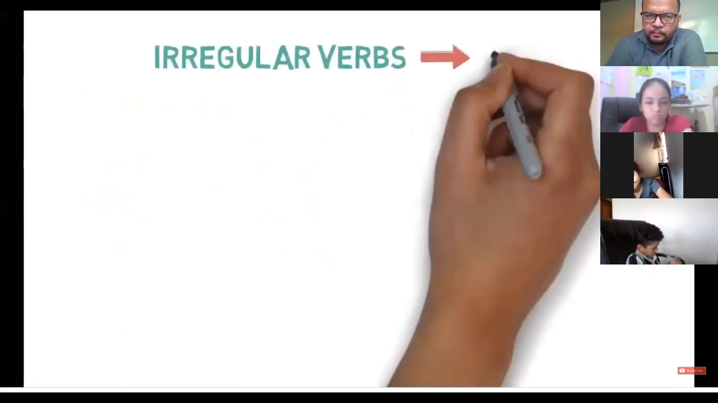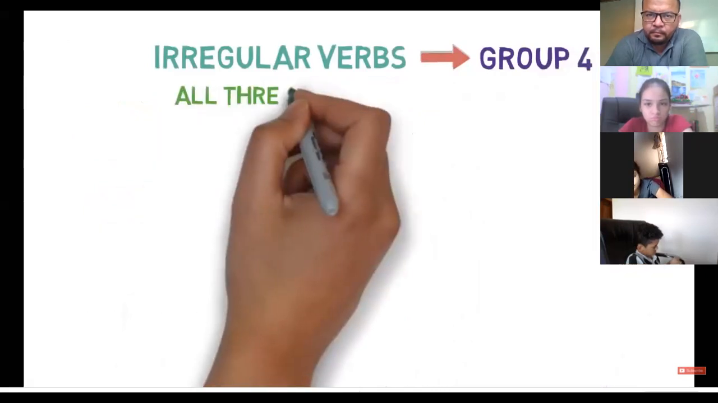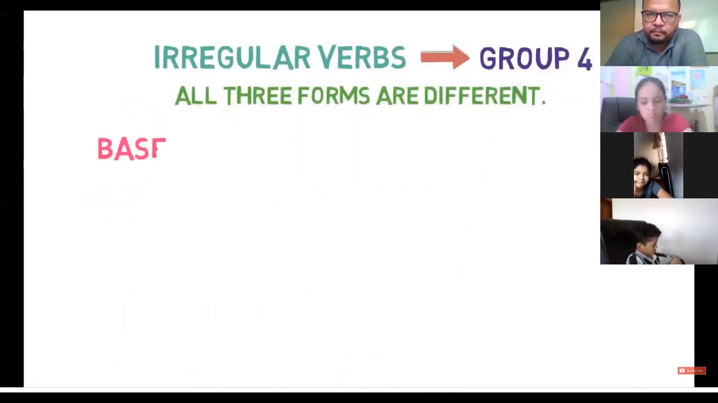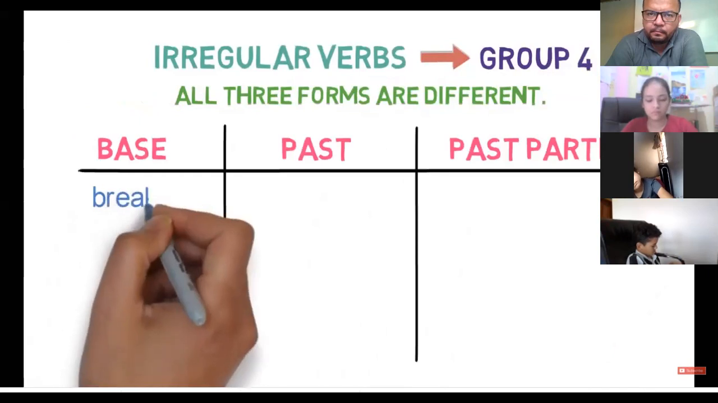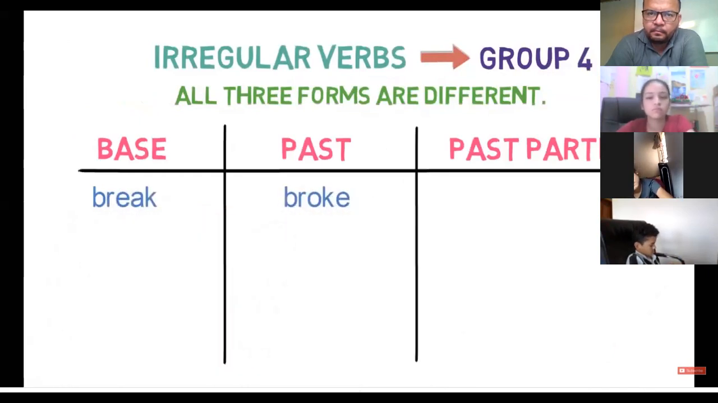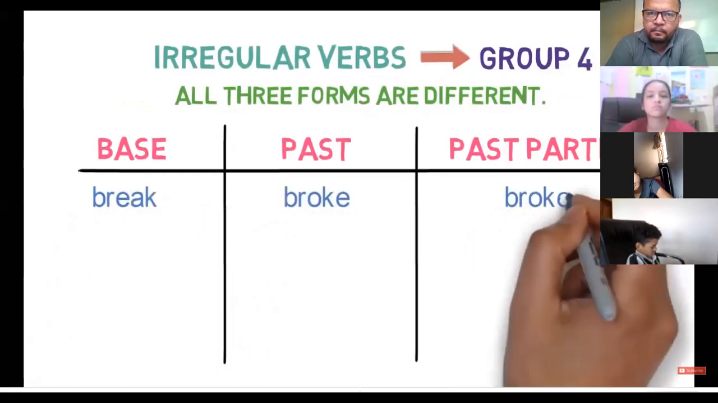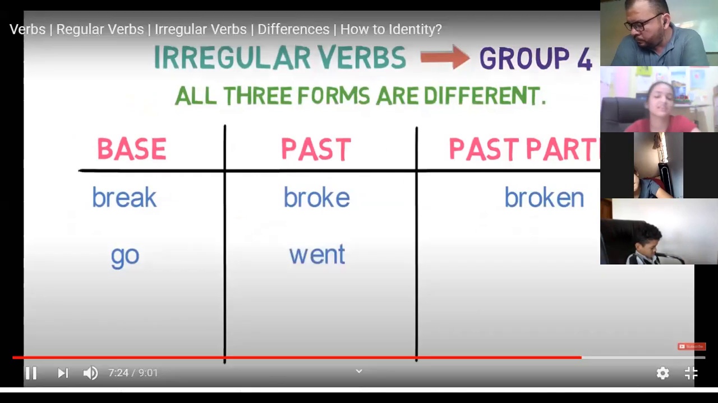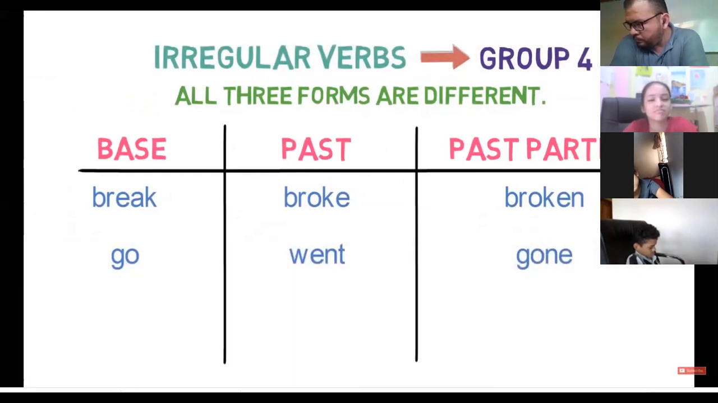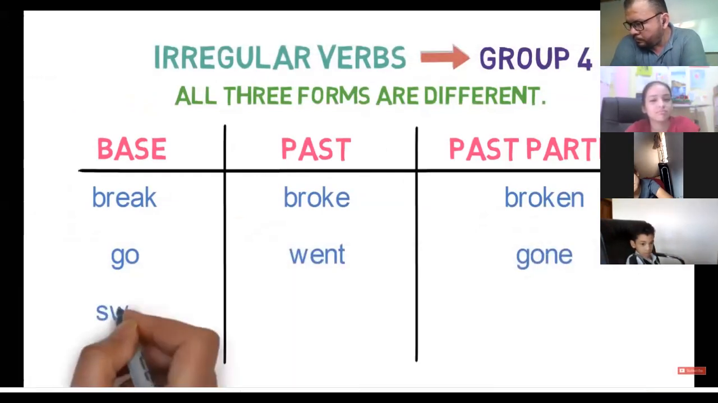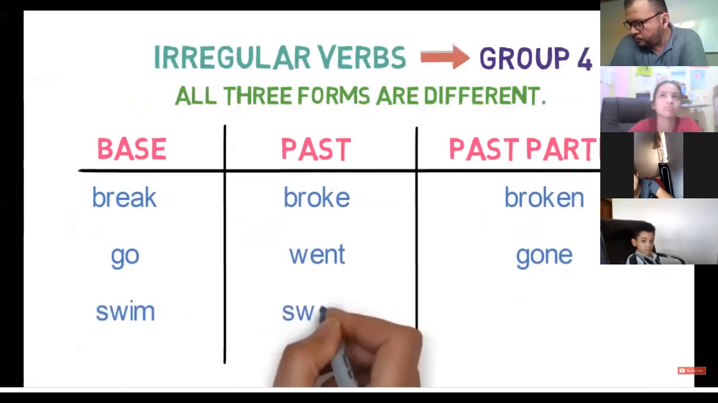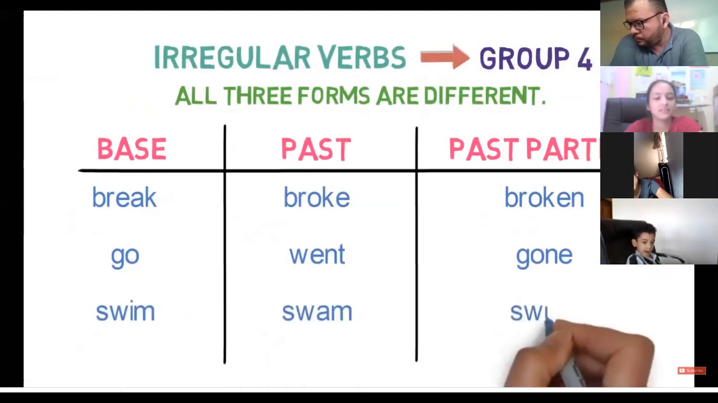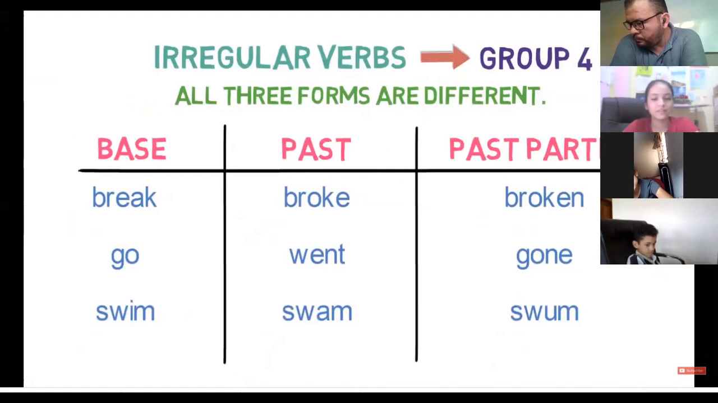Let's look into group 4 examples. All three forms are different here. Break in base form becomes broke in past form and broken in past participle form. Go in base form becomes went in past form and gone in past participle form. Swim in base form becomes swam in past form and swum in past participle form.